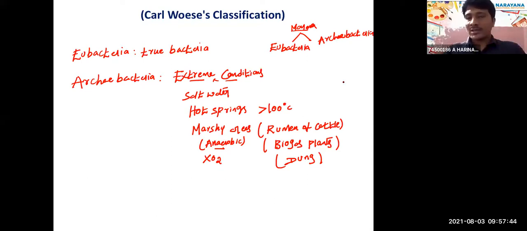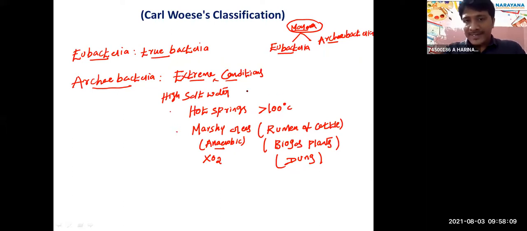So Carl Woese classified the Monera kingdom again into two kingdoms, Eubacteria and Archaebacteria. Eubacteria is true bacteria, and Archaebacteria are present in extreme conditions: high salt water conditions, hot springs, marshy areas. Got it?